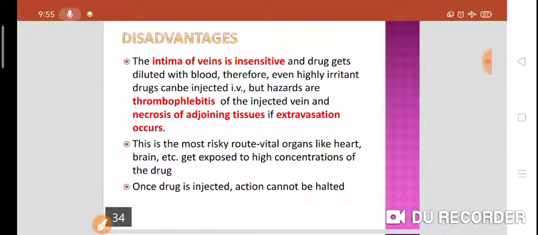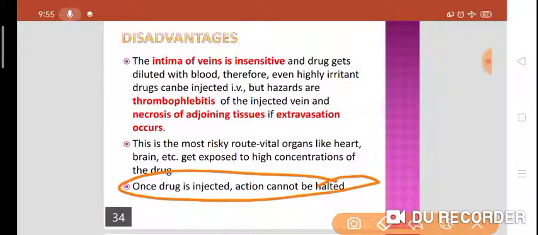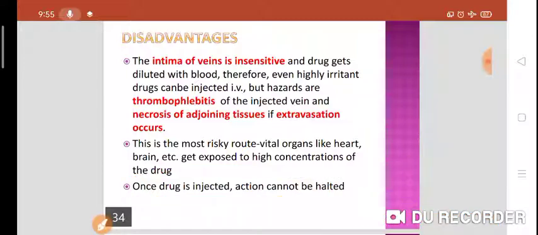And what is the problem with this? Once the drug is injected, you cannot halt the action because the drug goes directly into the blood. So all these are the disadvantages of the intravenous route of drug administration. So this is all about the routes of drug administration in detail. That's it.